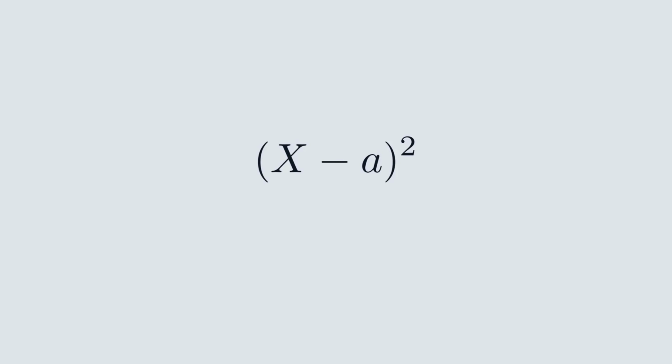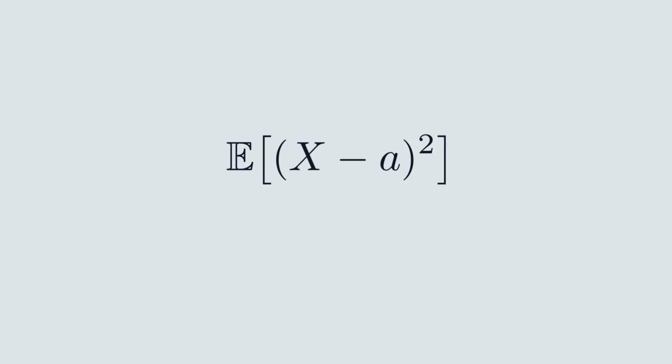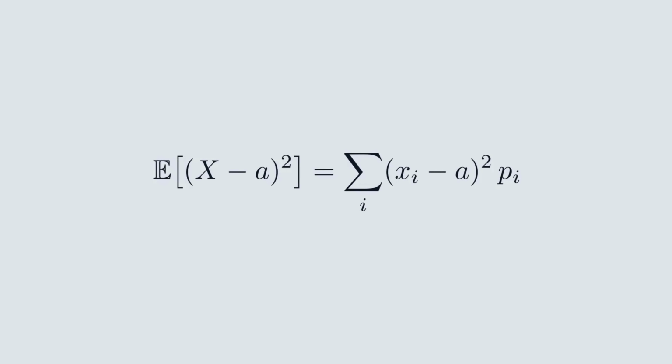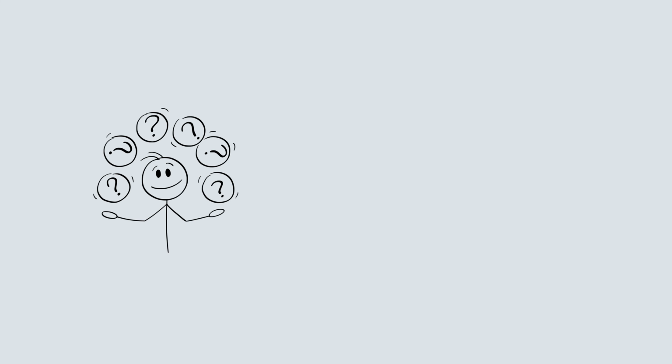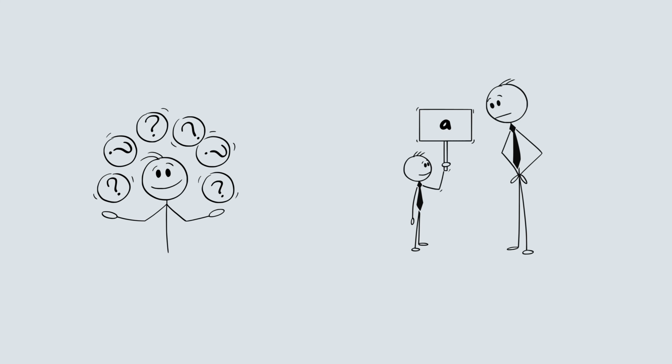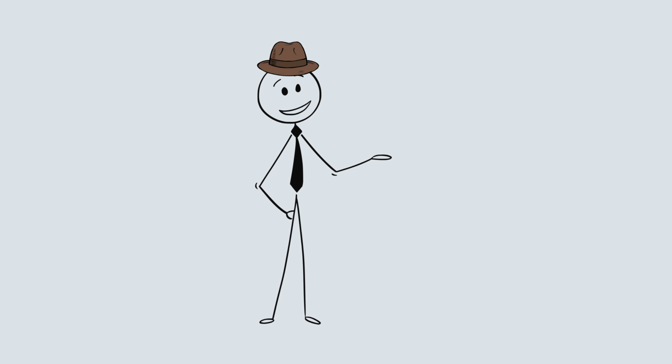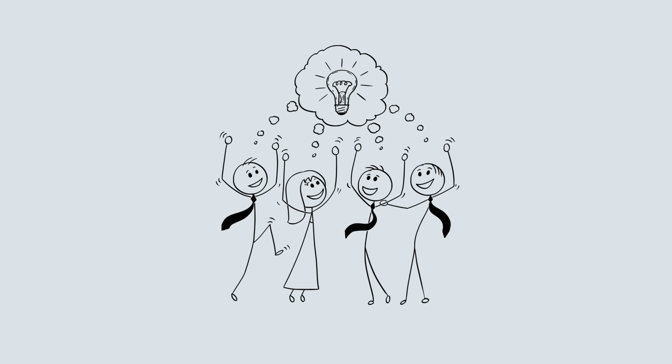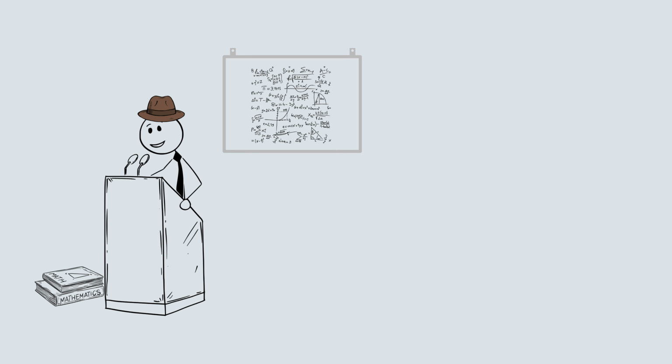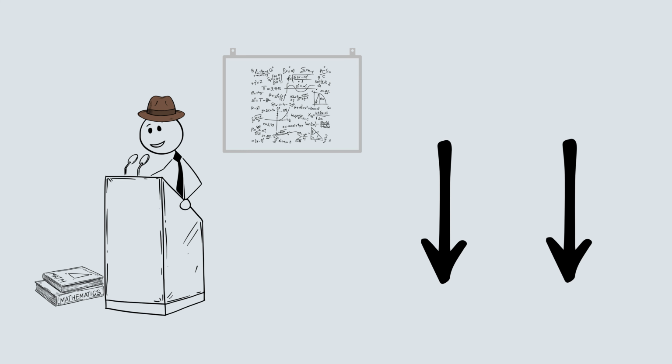You use the expected value rule again. You average these squared errors with probabilities as weights. You get the average squared error of the prediction A. The question is, which constant A makes this average squared error as small as possible? It turns out that there is a unique best choice. That choice has a name we already know. It is the expected value of X. If you are interested in the underlying math, I will leave a link to some material in the description.